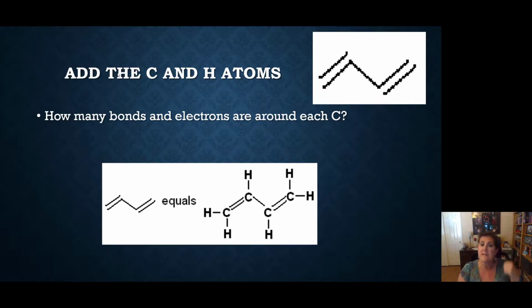Again, carbon has to have 4 bonds. It can be 4 singles. It could be double, double. It could be double, single, single. It could be triple, single, just as long as it adds up to 4. Carbons have to have 4 bonds. 4 bonds means 8 electrons, the octet rule.